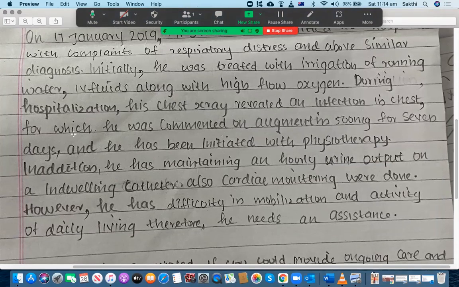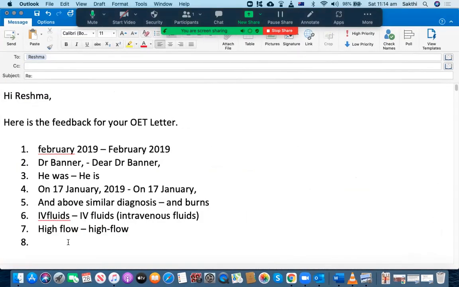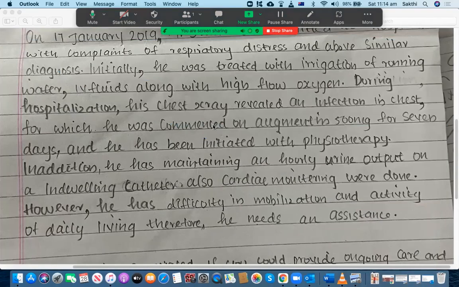During hospitalization, his chest X-ray revealed. Look at this one, X-ray. You can't write it like this. This is wrong. You should write X, then hyphen, and then ray. That's the correct answer. That's how you need to write it down. So please be mindful about the presentation of words. All right, let's go to the next one.